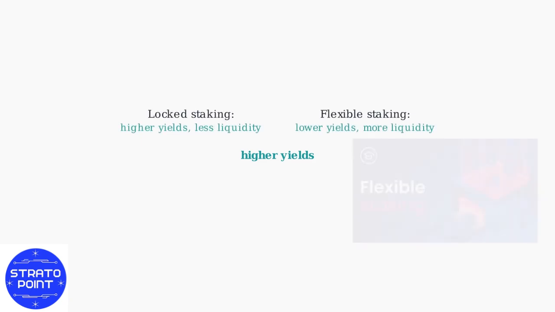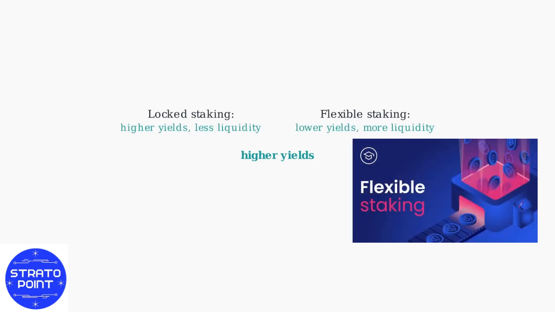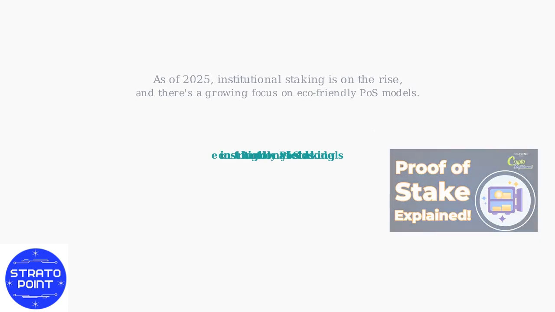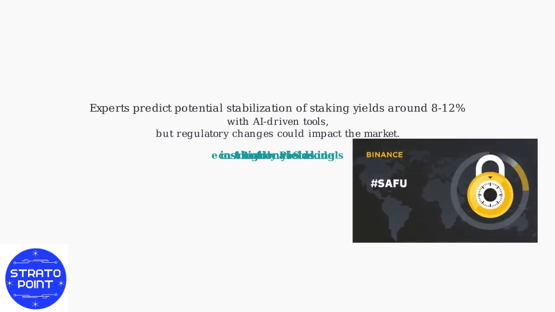Understand the difference between locked staking, which offers higher yields but less liquidity, and flexible staking, which provides lower yields but more liquidity. As of 2025, institutional staking is on the rise, and there's a growing focus on eco-friendly POS models. Experts predict potential stabilization of staking yields around 8 to 12% with AI-driven tools, but regulatory changes could impact the market.